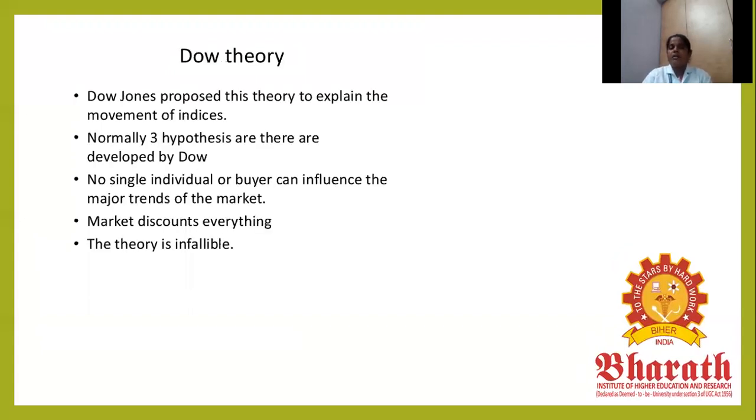In the Dow theory, Dow Jones proposed a way to explain the movement of the market series. There are three hypotheses: no single individual or buyer can influence the major trends of the market, the market discounts everything, and the theory is infallible.